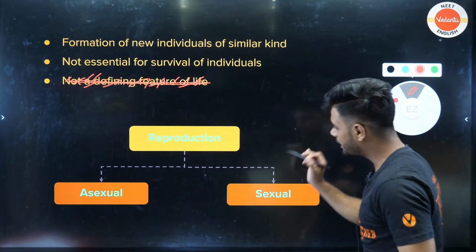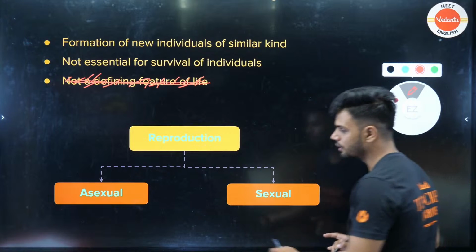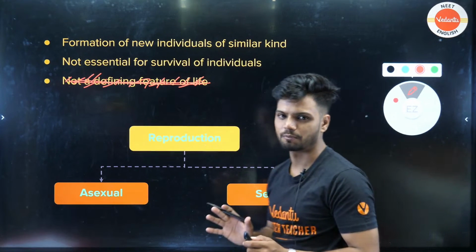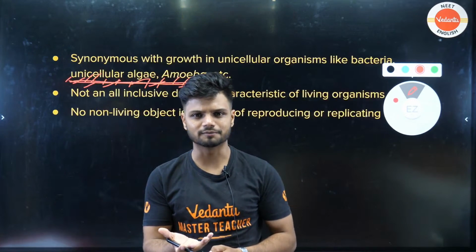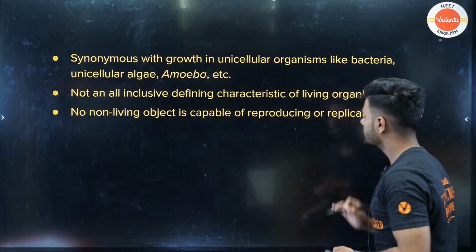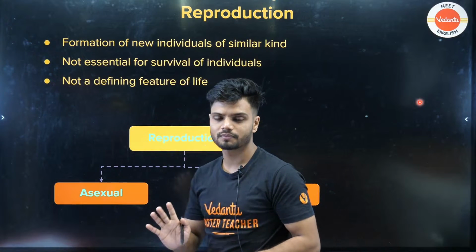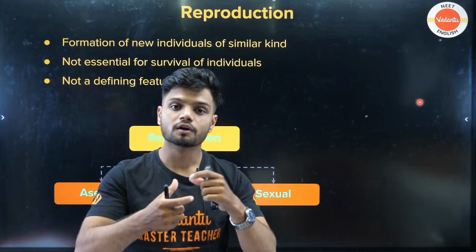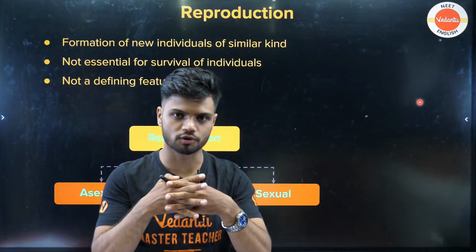Okay. Now we have two types of reproduction. One is called asexual reproduction. One more is called sexual reproduction. All of you know the basic difference, right? In the case of asexual reproduction, there is involvement of a single parent and there is no fusion of gametes.